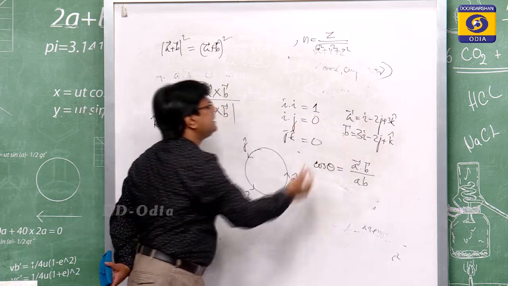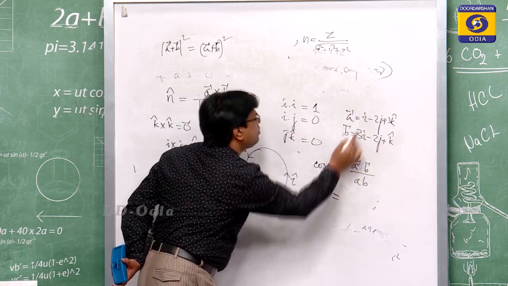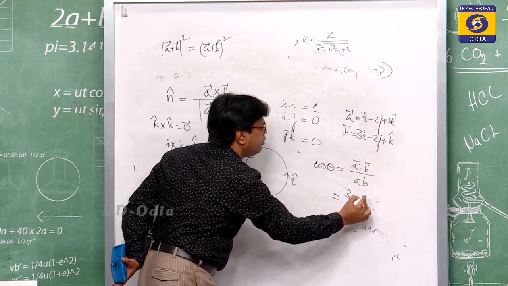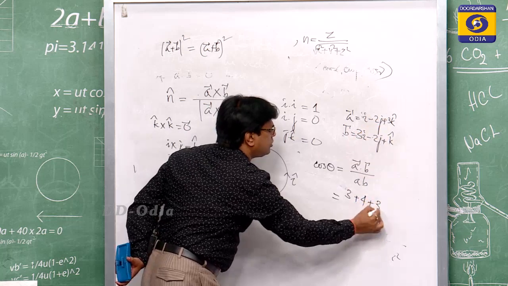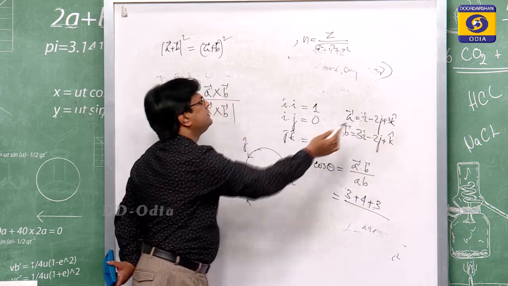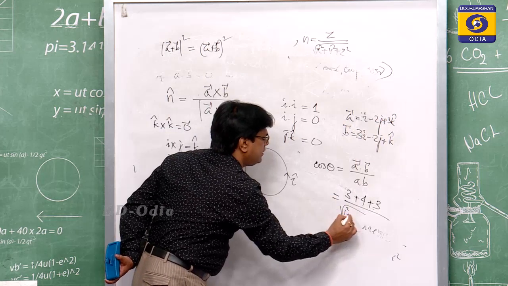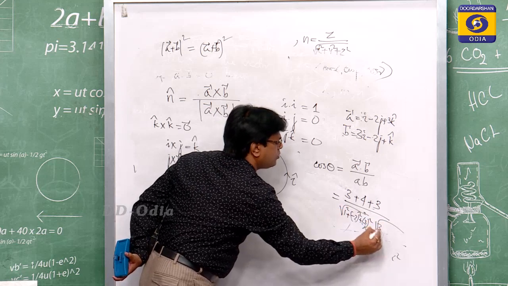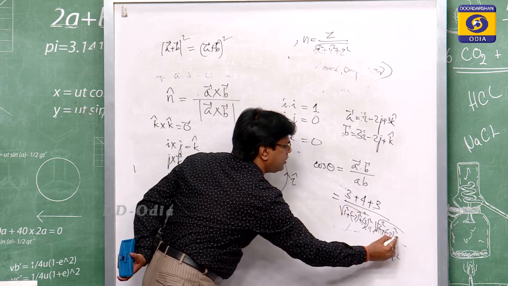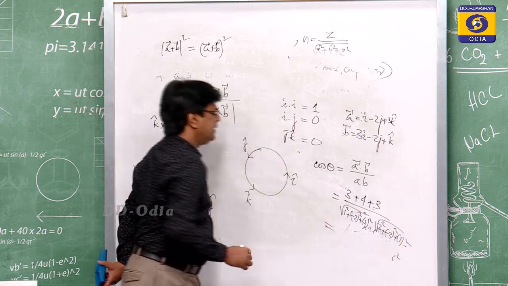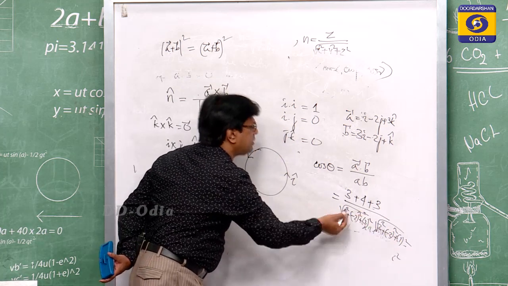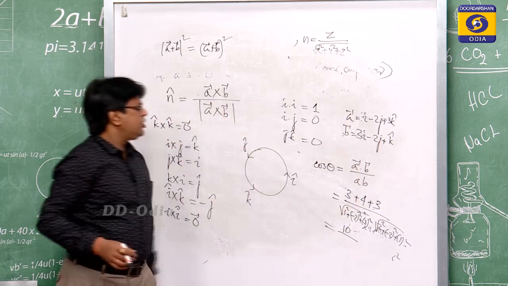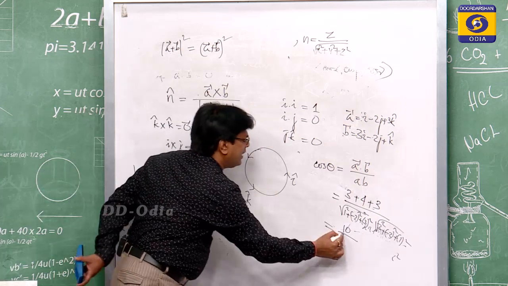So, A dot B means 1 into 3, that is 3, minus 2 into minus 2, that is plus 4, and 3 into 1, that is 3, so 10, divided by the magnitudes: root over 1 squared plus minus 2 squared plus 3 squared, into root over 3 squared plus minus 2 squared plus 1 squared. So, this is 10 by root 14 into root 14, since 9 plus 4 plus 1 is 14.